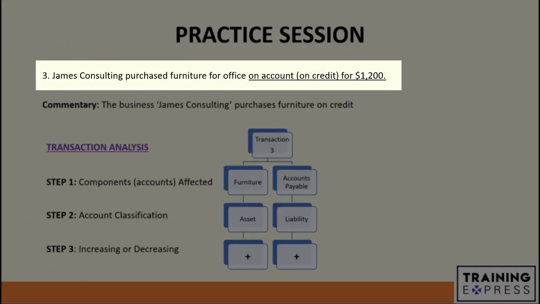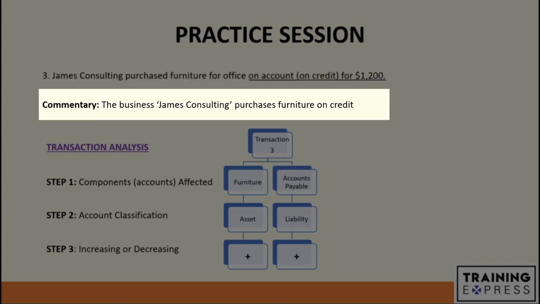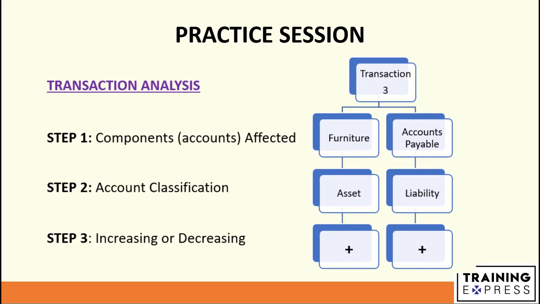Let's look at transaction number 3. James Consulting purchased furniture for office on account, which means on credit, for $1,200. Commentary: the business James Consulting purchases furniture on credit. Let's do the transaction analysis here. Step number 1, we will try to identify the accounts which are affected by this transaction. We can see James Consulting purchased furniture on credit. So the two accounts being affected are furniture and accounts payable.